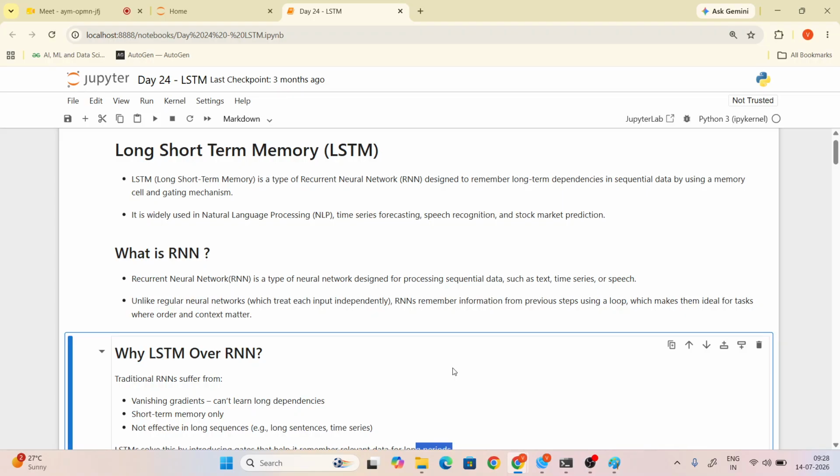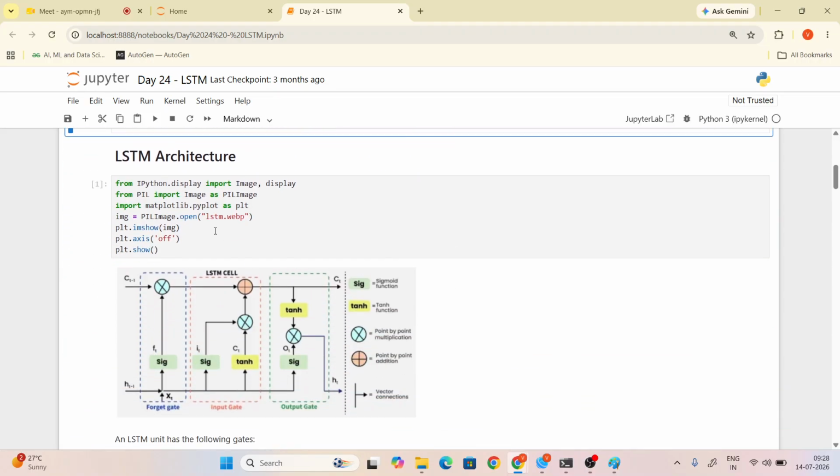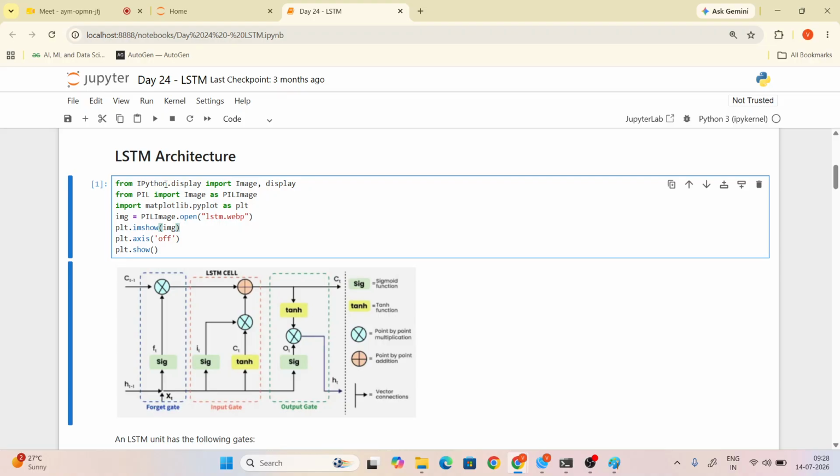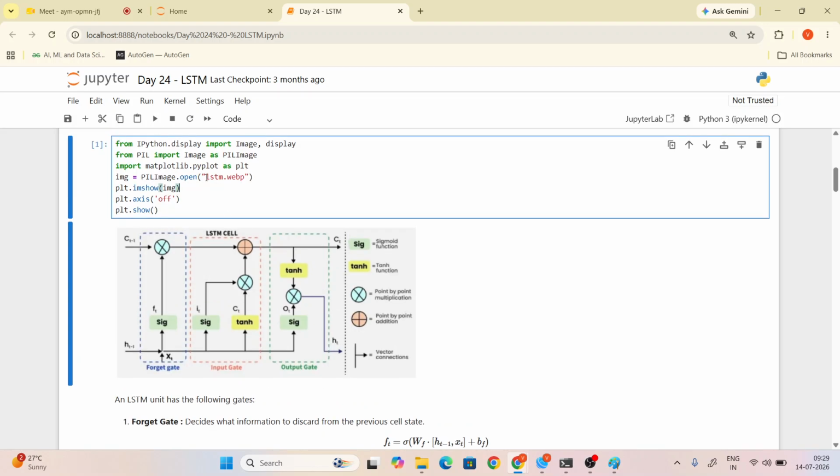No, Vasant. Okay, come to the next one. I already explained the diagram, right? This code is used to display the image. You just take the image from the website. Search for the LSTM cell and a similar structure image will be there. My image format is lstm.webp; if your image is png or jpg, that is enough. Have you got it?